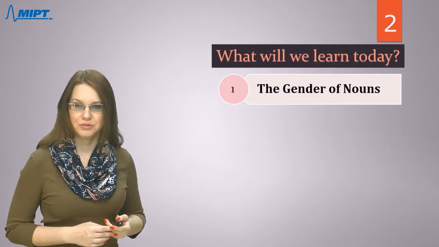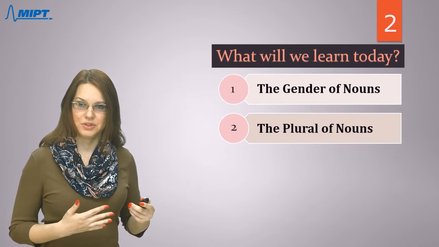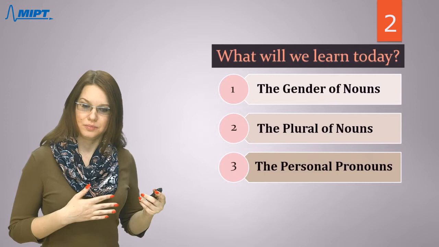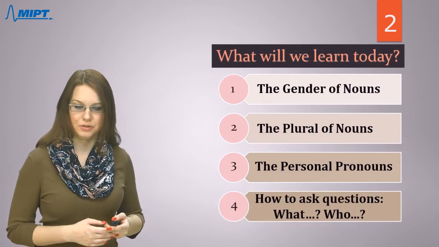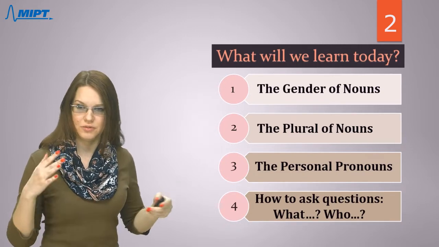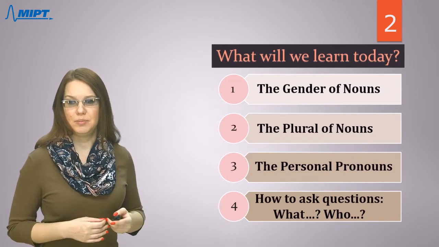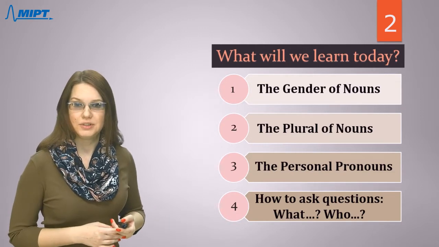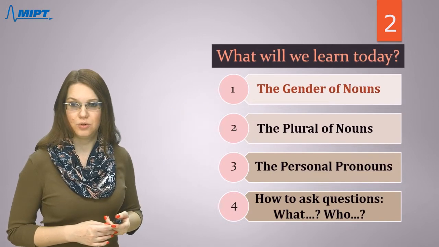First, we will talk about the gender of nouns. Then I will tell you how to say forms of the plural of nouns. We will learn personal pronouns and also we will learn possessive pronouns. And then how to ask questions what and who in Russian language, if you want to describe something, if you want to say something about objects or people around you. So let's get started, and we start with the first topic, the gender of nouns.